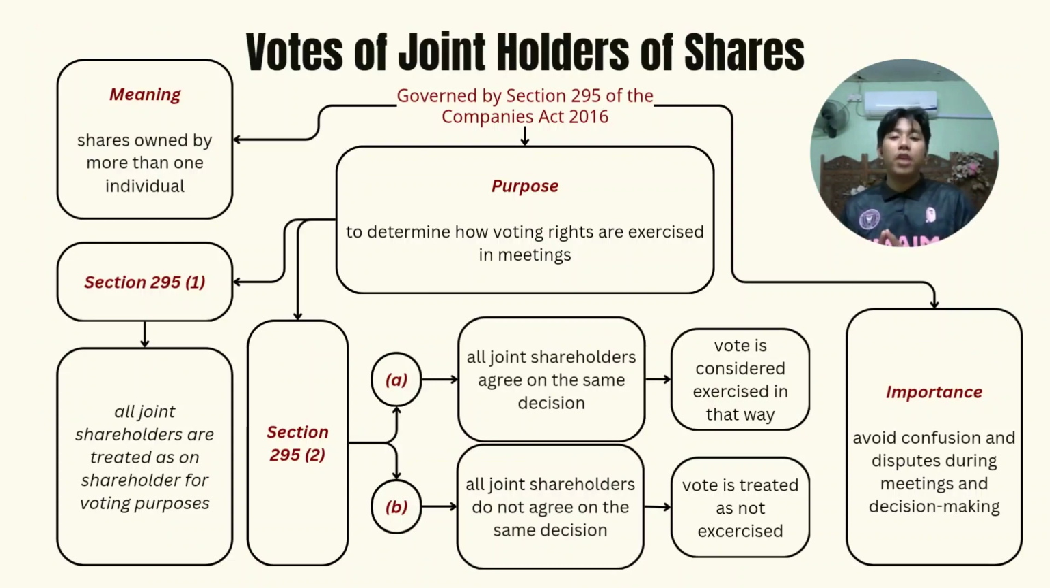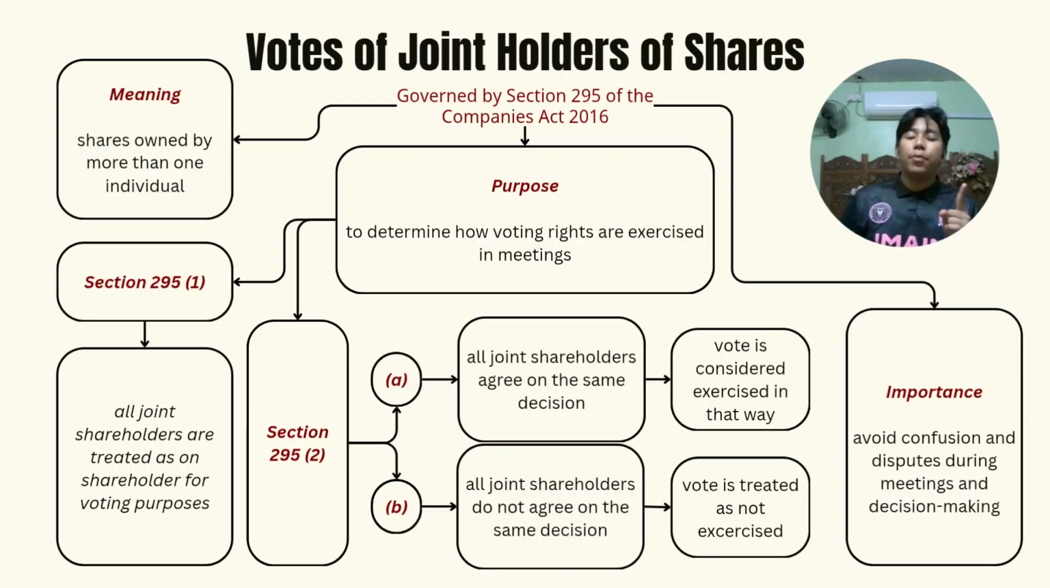Under Section 295, subsection 1, all joint shareholders are treated as one shareholder for voting purposes. This means they cannot vote separately as individuals because the company only recognizes them as a single member when exercising voting rights. Next, under Section 295, subsection 2, there are two situations.